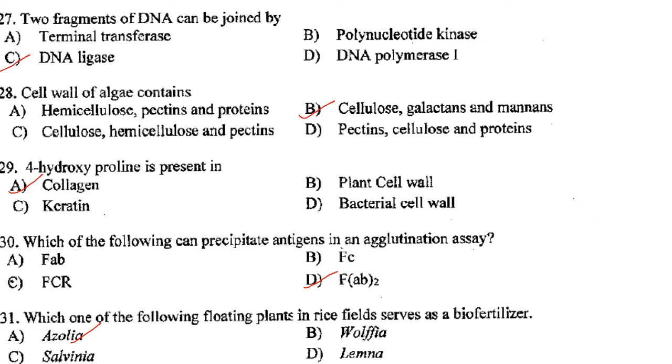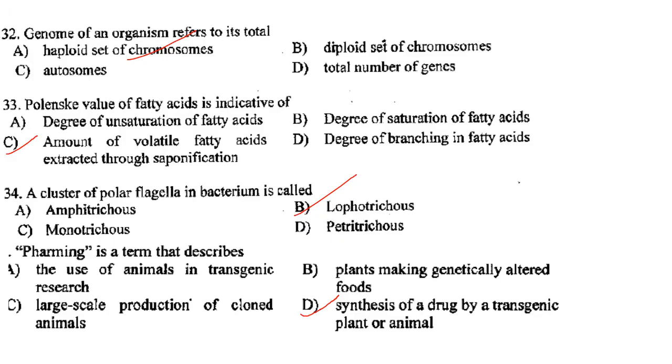Then which of the following floating plants in rice fields serve as biofertilizer? That is azolla. Answer is A. Then genome of an organism refers to its total haploid set of chromosomes. Answer is A. Then Polenske value of fatty acid is indicative of. It is indicative of amount of volatile fatty acid extracted through saponification. Answer is option C. Then a cluster of polar flagella in bacterium is called. It is called as lophotrichous.